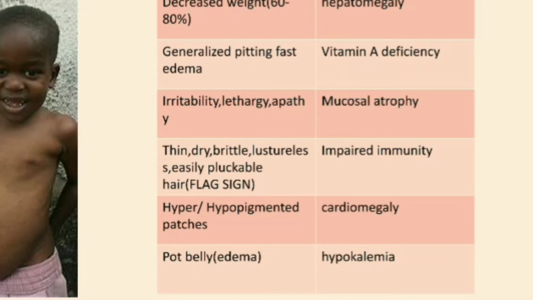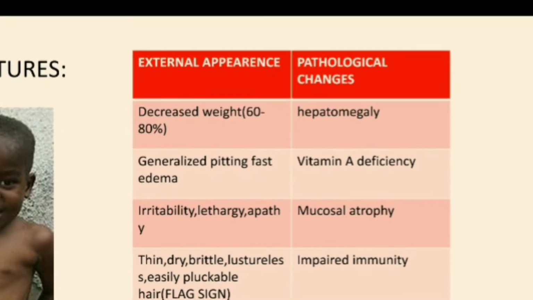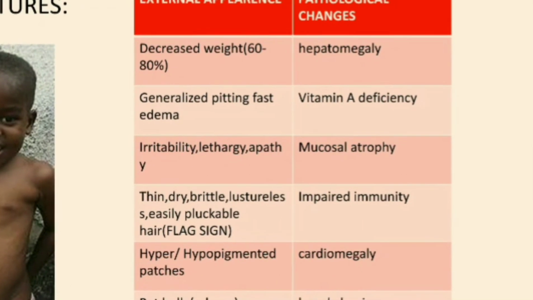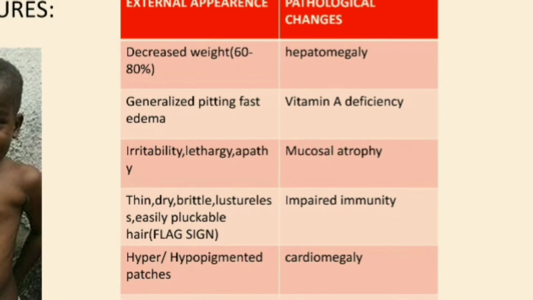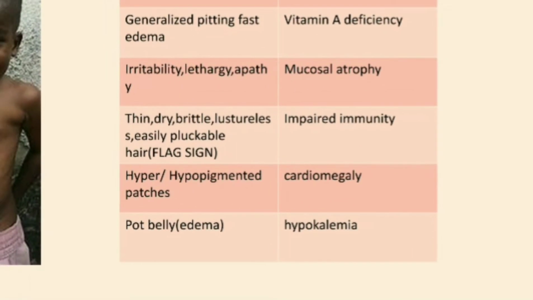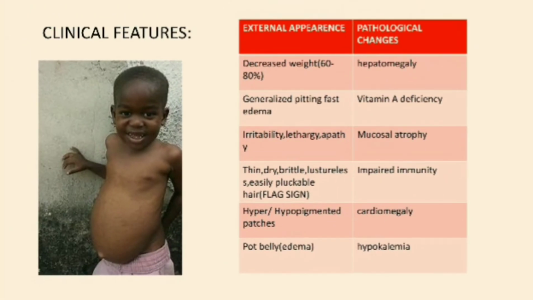And also very important is hypo and hyperpigmented patches. This is due to altered production of melanin. That's why we have hypo and hyperpigmented patches. And because of hypokalemia, we will have pot belly because of hypotonicity. Considering the internal pathology, the child will have hepatomegaly because of fat accumulation over there, vitamin A deficiency, mucosal atrophy, impaired immunity, cardiomegaly, and hypokalemia can also be there.